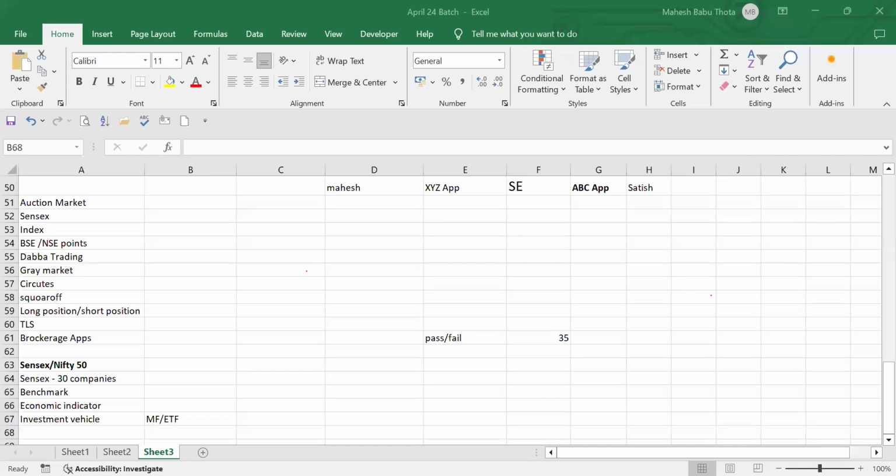Okay. Now we will see how to calculate the Sensex points. Now, the calculation of Sensex points from BSE to NSE is a bit different. I'm not sure about the NSE part, how they calculate Nifty 50, but I'm pretty much sure about the Sensex calculations.